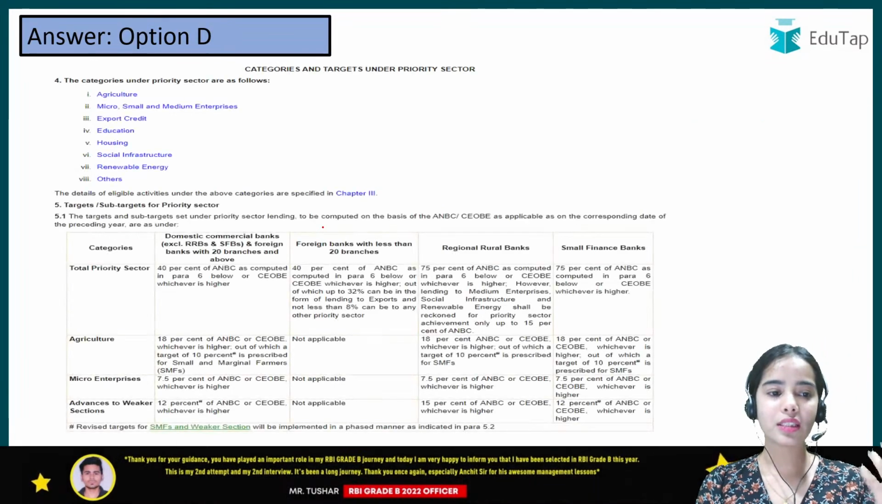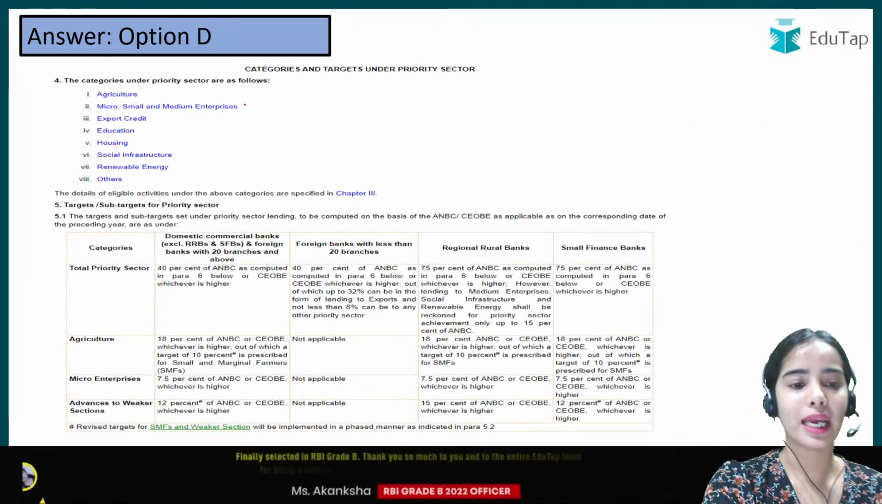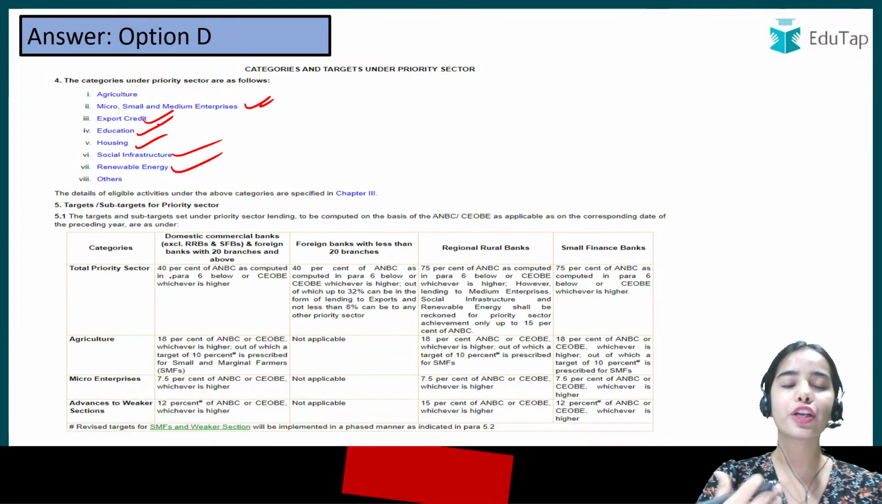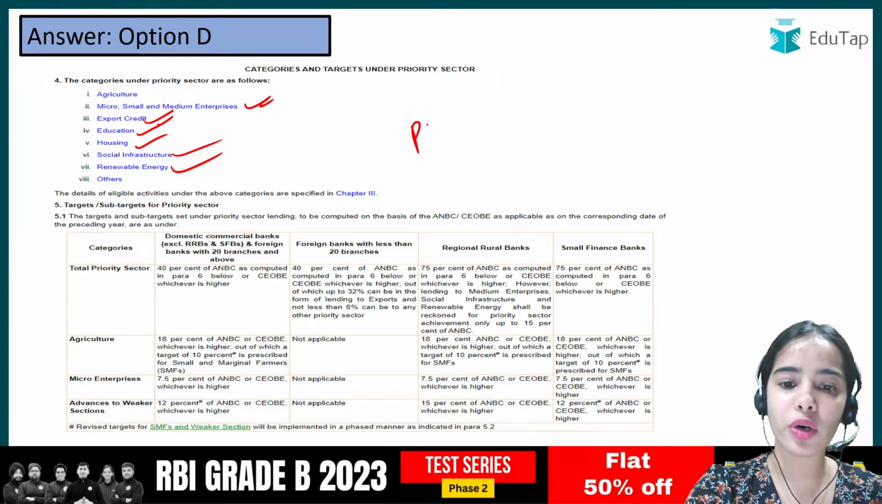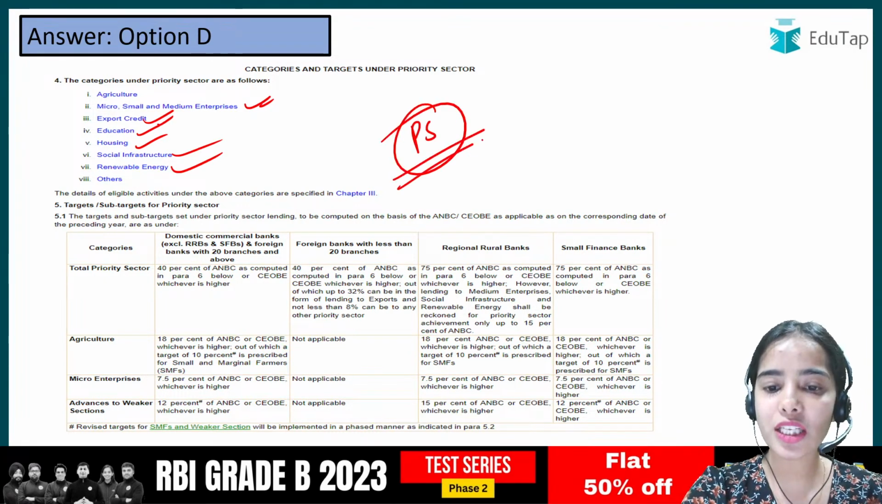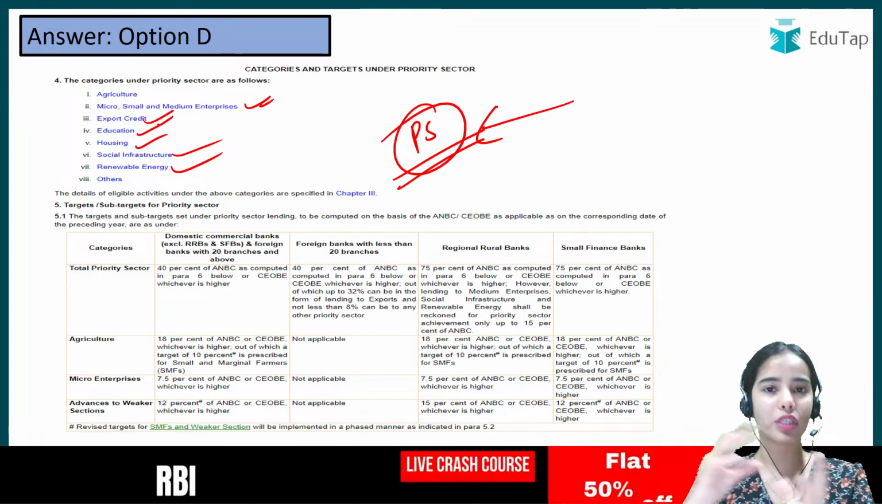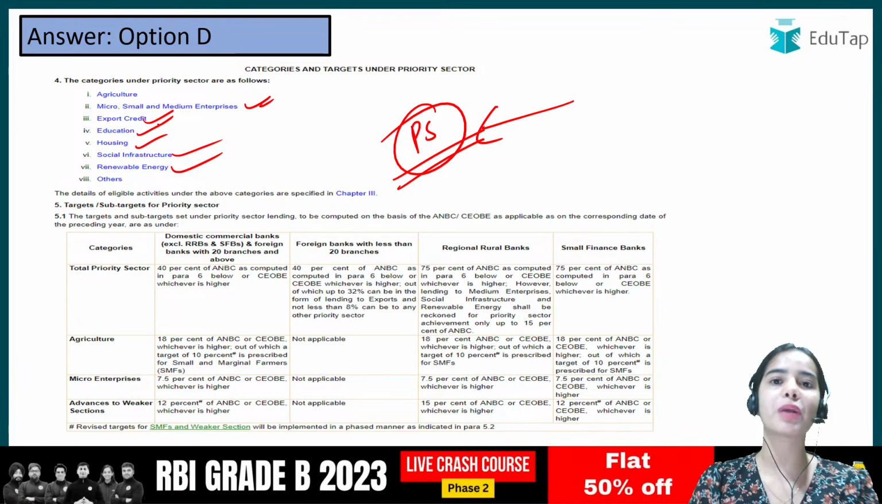So there are agriculture, MSMEs, export credit, education, housing, social infrastructure, renewable energy. So these are the priority sectors in our country, and they are the ones that are given priority, and that's why a percentage of the credit has to be given to these priority sectors.